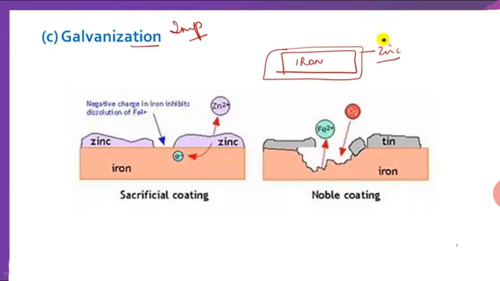And next is galvanization. It is very important and it is asked in board examination also, what is galvanization. Galvanization is putting a thin layer of zinc on iron so that it prevents iron from rust. The more reactive element layer is put on the less reactive element. In this way we save iron from the moisture.